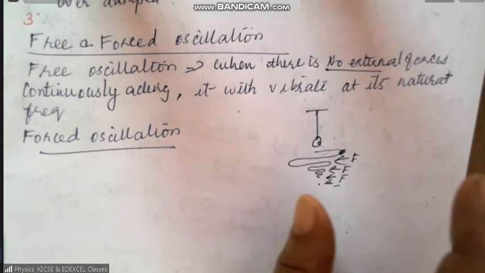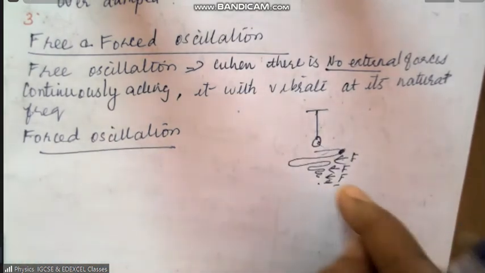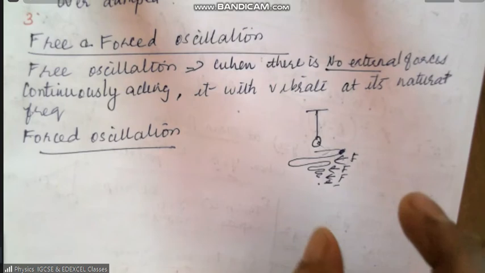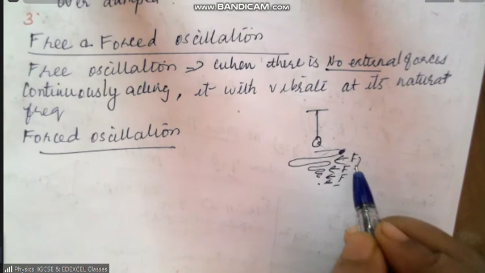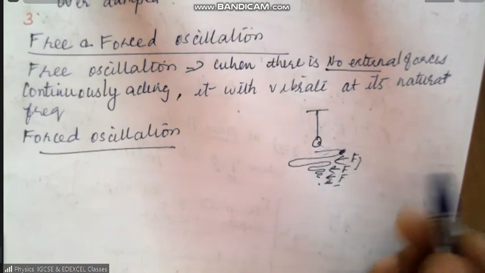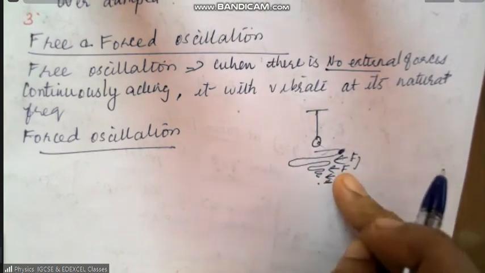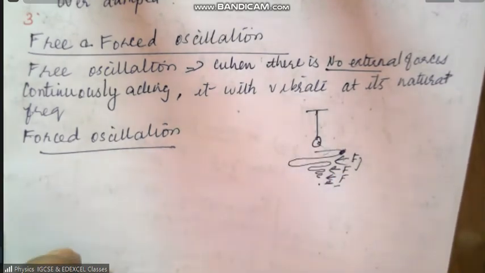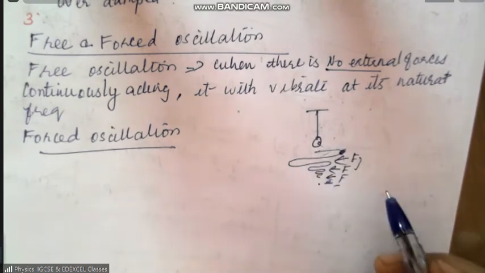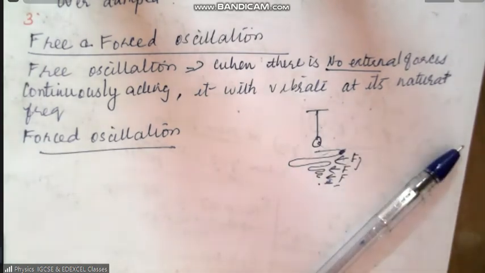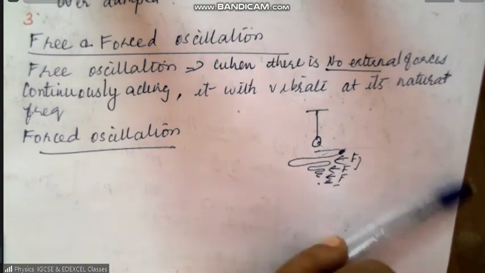Now what is important is the frequency of this applied force, that is, how quickly you are applying the force, or the time interval between each push. When the frequency of the forced vibration is equal to the natural frequency, then its amplitude increases. That is called resonance. If you are doing this experiment with sound, you will hear a bigger, louder sound.